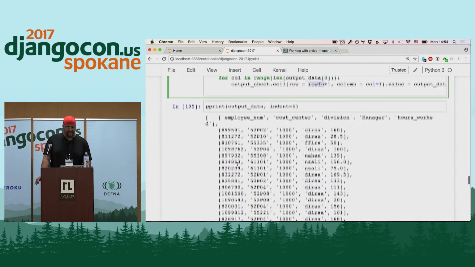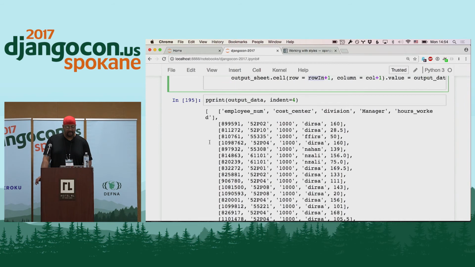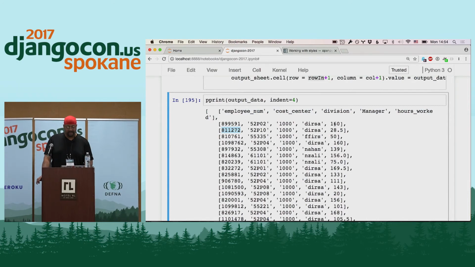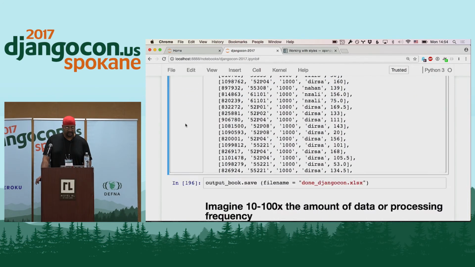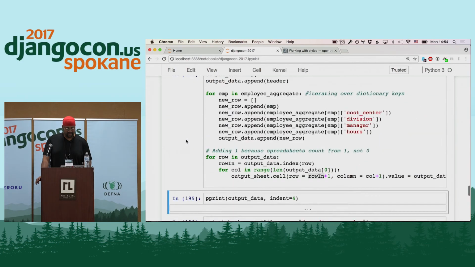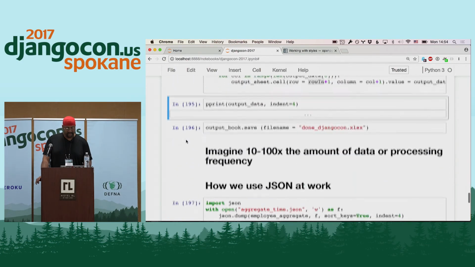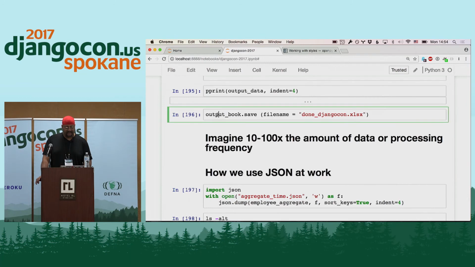And so here is the output data construct that I built. You see the first list is the header, and the next list is the aggregate numbers for each employee. So this employee worked 160 hours in the month, and so on and so forth. So there we go. And now I can save that. So output book.save, and then I give it a file name. This is the file name of the file that it's being written to.